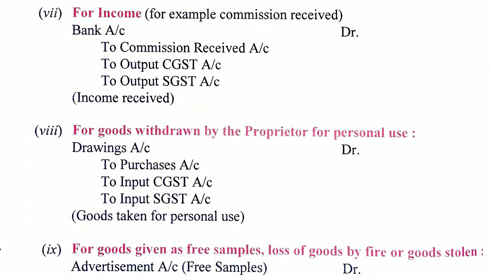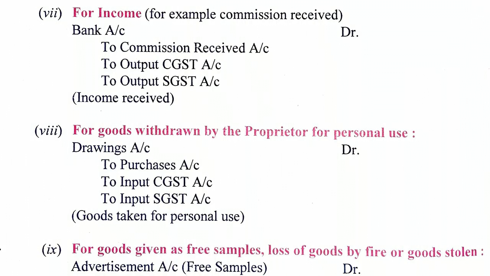And whenever goods are withdrawn by the proprietor for personal use, as we discussed, drawing account will be debited to purchase account. This is a simple entry we have learnt in general entries, but in case of GST, drawing account debited to purchase, to input CGST and input SGST. Whatever amount of GST was paid at the time of purchase of that good will also be added and debited to drawings account.